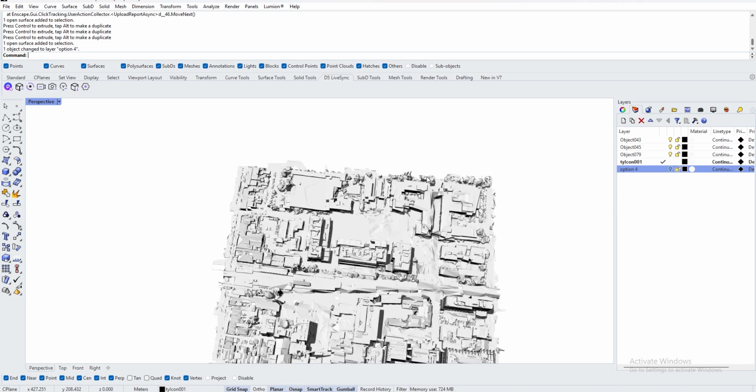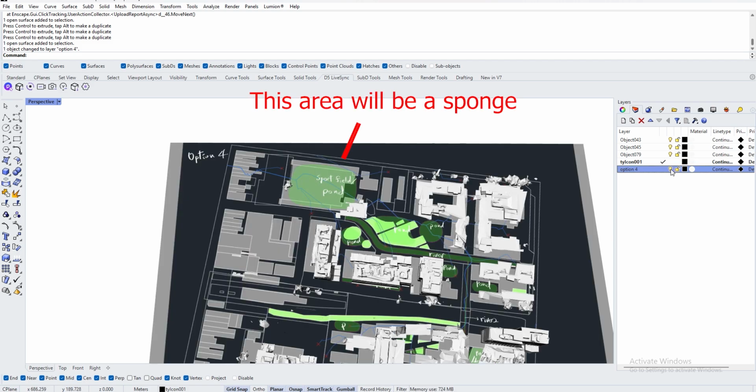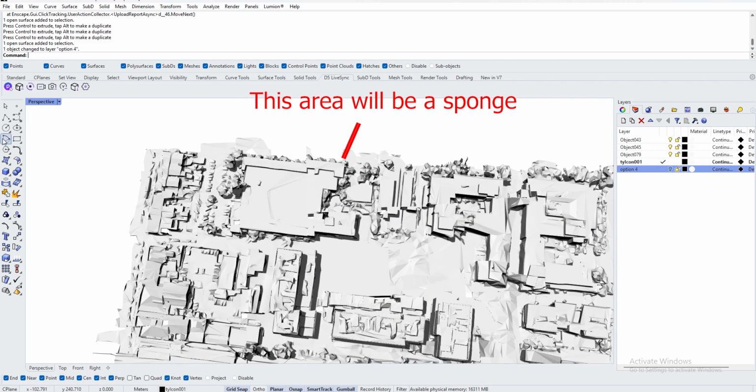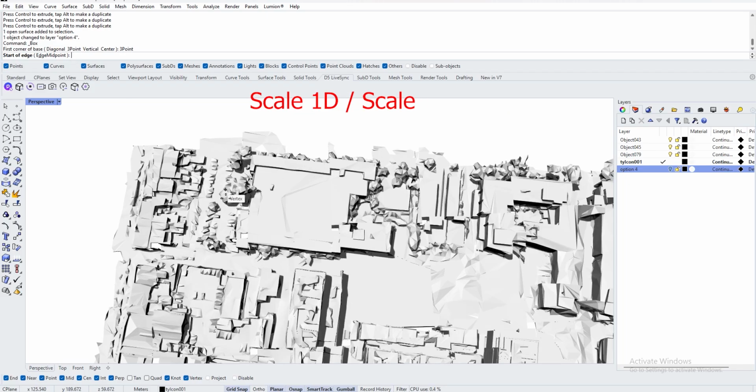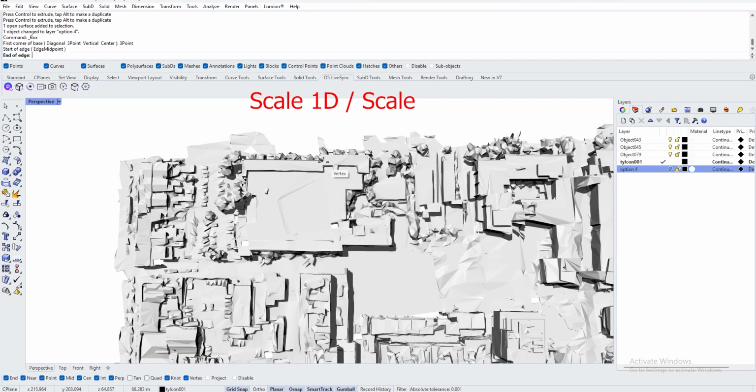If you want to demolish a building, you can create a box over it using scale 1D and scale to make sure the box lies on the right spot.